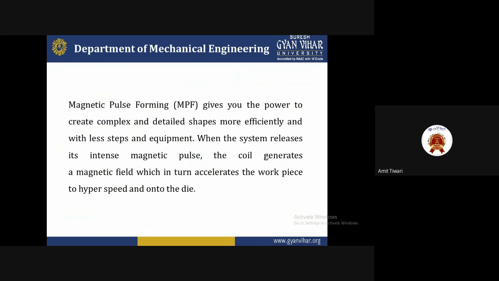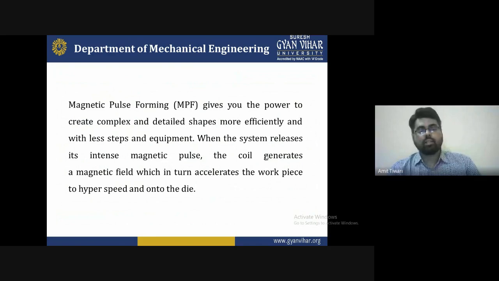The time required is 10 seconds to 100 seconds. It depends upon the material and the situation, what type of shape we are providing for that purpose. Magnetic pulse forming gives you the power to create complex and detailed shapes more efficiently and with fewer steps and less equipment. When the system releases its intense magnetic pulse, the coil generates a magnetic field, which in turn accelerates the workpiece to hyper speed onto the die.